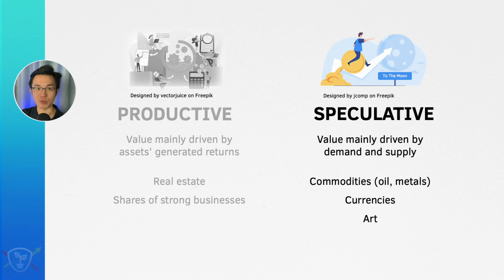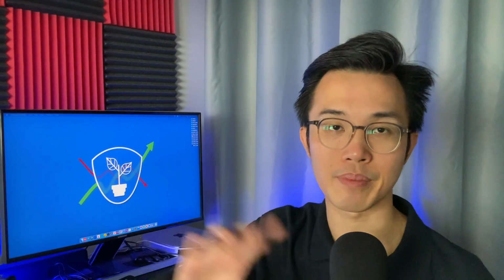Artwork such as sculptures and paintings are also speculative assets because their value is derived from how much people are willing to pay for them. And of course, digital assets such as cryptocurrencies and non-fungible tokens. The value of assets such as these is primarily driven by market demand and supply and how much the market is willing to pay for them. The prices are very speculative because it largely depends on perception of where demand and supply can go in the short to medium term future.